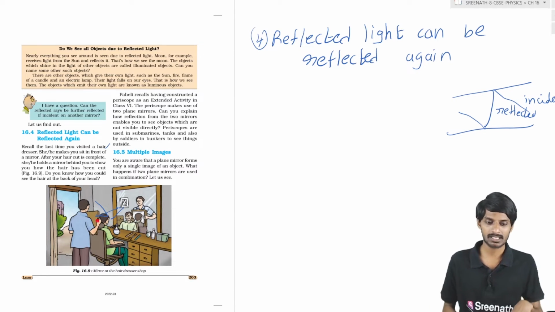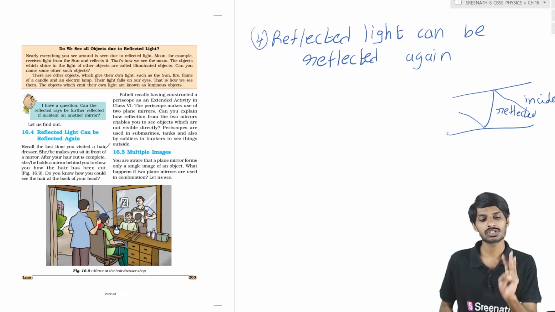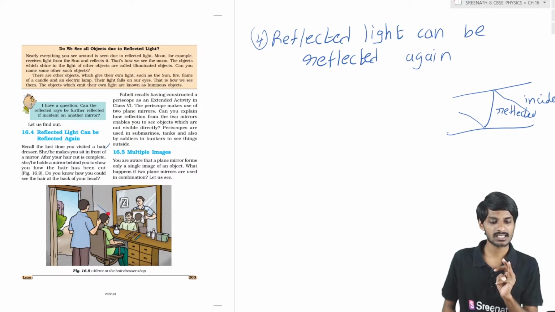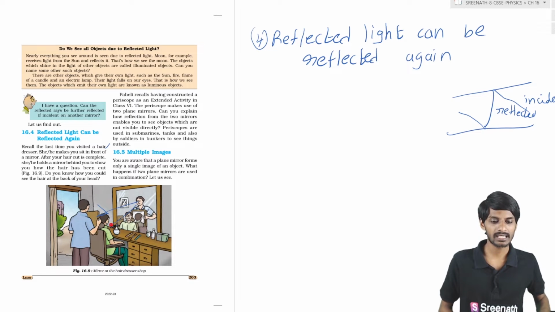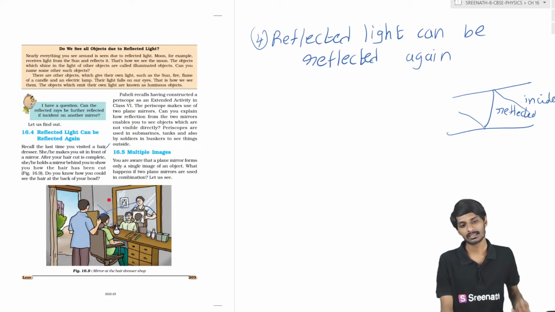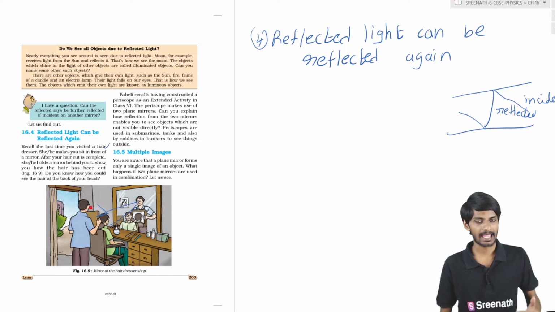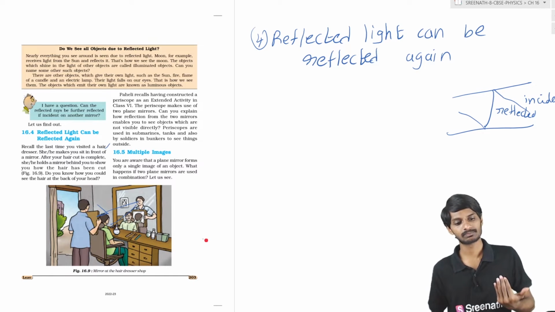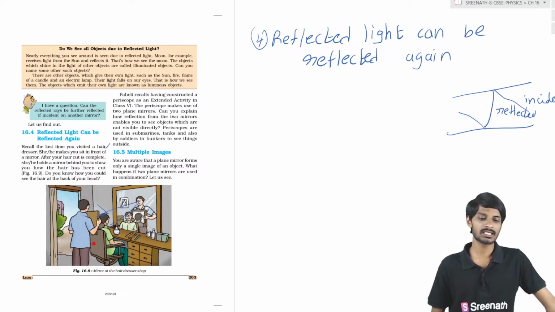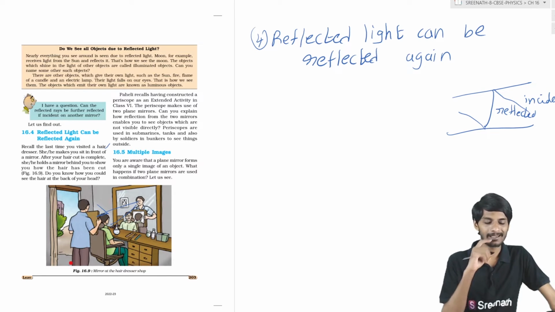So here it is reflected almost 3 times, students. First reflection is at your head, second reflection is at this mirror, third reflection is at this big mirror, so finally it enters your eyes, students. So that reflected light is again reflected. For that reason only you are able to see the back side of your head, students.